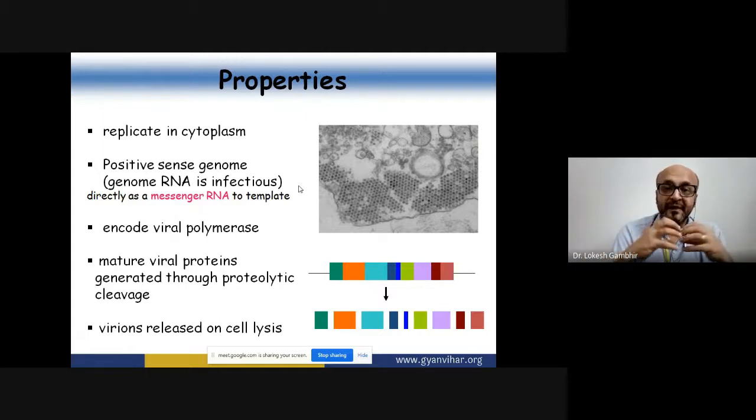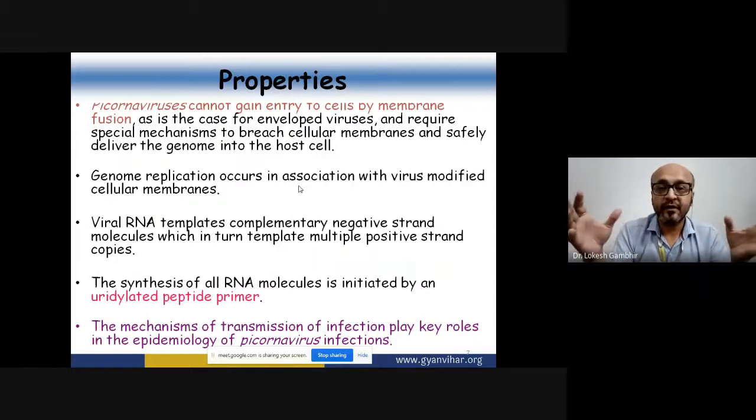And the mature viral protein will be generated once there is a proteolytic cleavage. So a polypeptide is formed initially, and in that polypeptide the protease performs the cleavage to generate active viral proteins. And always remember that this virus never buds off. It lyses the cell in order to come out of the infected cell.